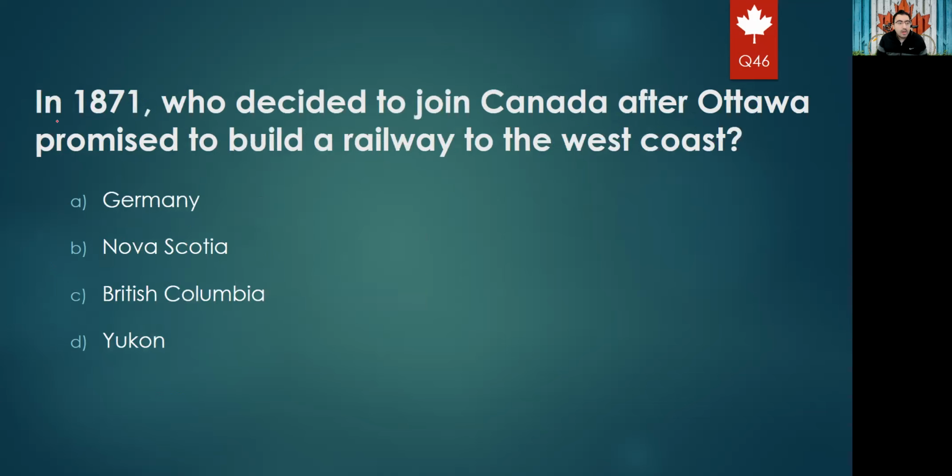In 1871, who decided to join Canada after Ottawa promised to build a railway to the west coast? Which province is on the west coast? Okay, so this is a very easy question. Is it Germany, Nova Scotia, British Columbia, or Yukon? For sure, it is not Germany, it is outside of Canada. Yukon also is not on the west coast, it is a northern territory. Nova Scotia also is not in the west, it is in the east. So the right answer is C, which is British Columbia.